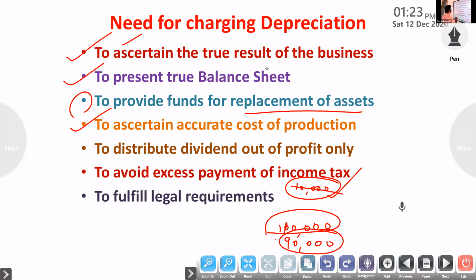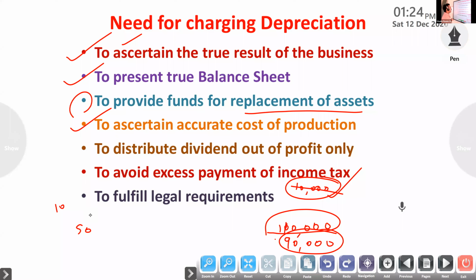Suppose cost of production is 50 and depreciation is 10. If you are not including 10, then on the base of 50 only we will fix the sales price. If you include depreciation, the cost value will be 60, and on that basis we will fix the sale price.